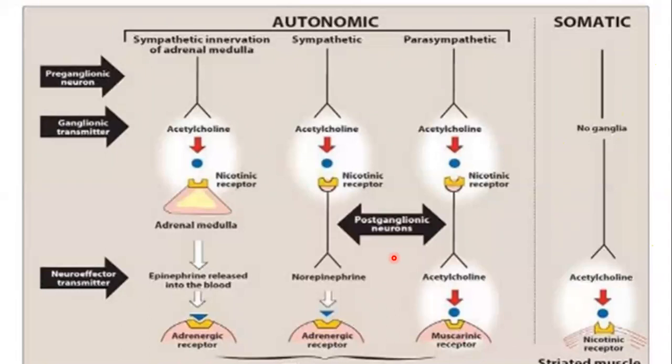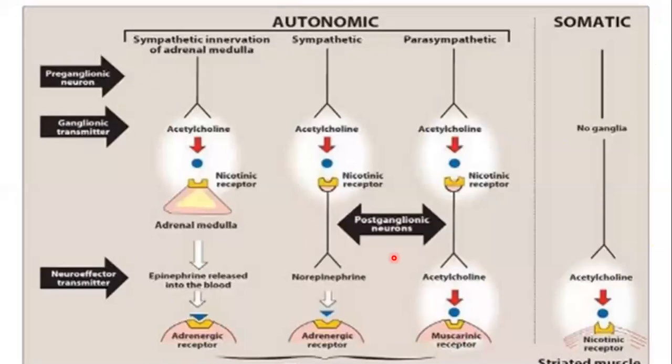Then we have discussed the nicotinic receptor mechanism of action, how the nicotinic receptor works. So we have discussed that acetylcholine is a ligand. So the acetylcholine comes and binds with the nicotinic receptor. And when it binds to the nicotinic receptor, you know that the nicotinic receptors are ion channels. They are not 7-pass receptors.